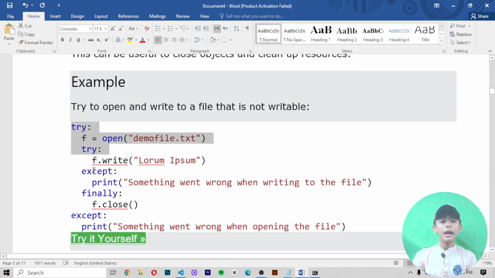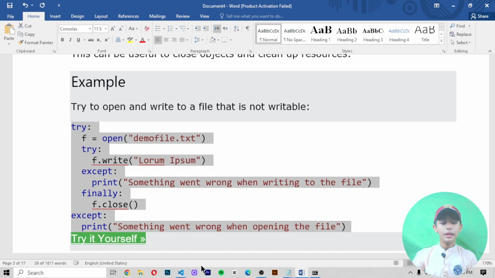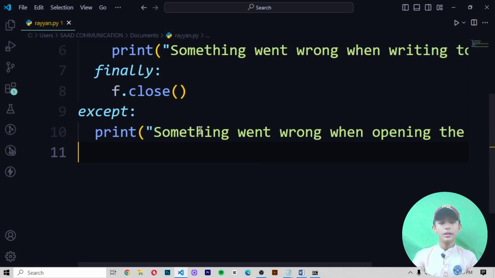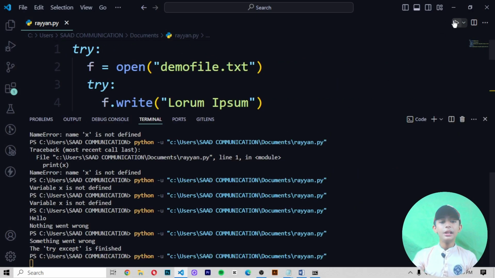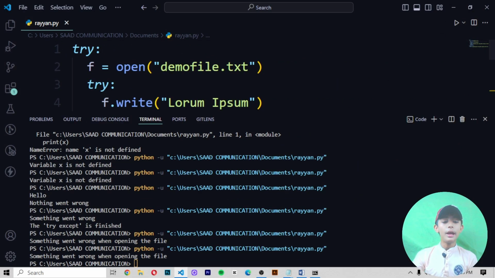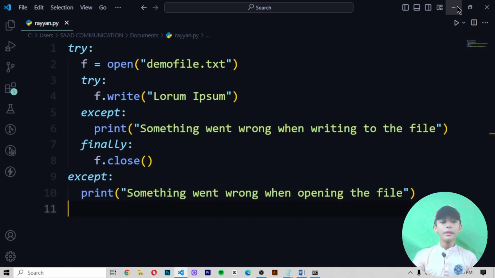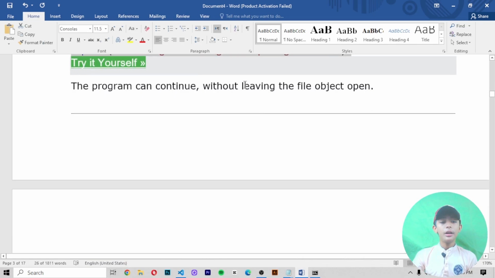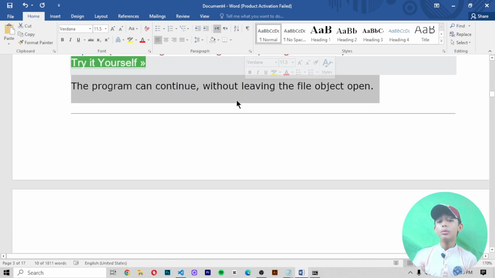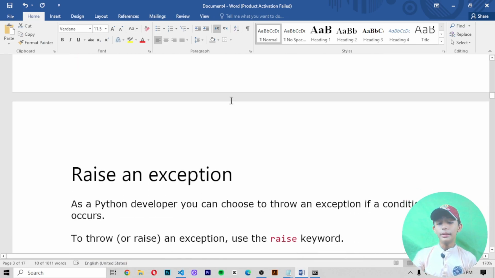In this example, we try to open and write to a file that is not writable. Let me copy it and paste it. Save it and it should give me "Something went wrong when opening the file". Here you can see why it is coming like that. The program can continue without leaving the file object open.